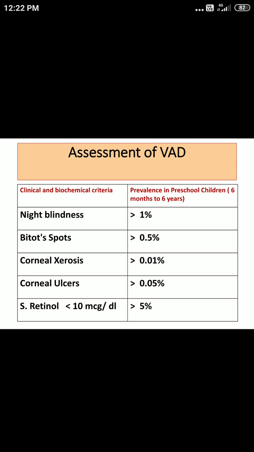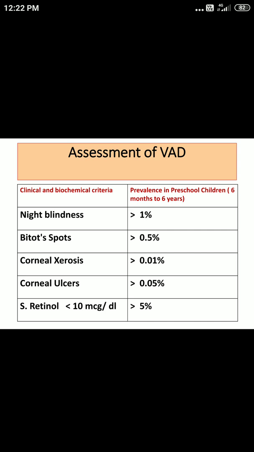After looking for these clinical manifestations, first we will take only clinical criteria, and we are supposed to estimate the prevalence. Details of how to estimate prevalence we will study in the epidemiology chapter. If we estimate prevalence, night blindness should be more than 1%.